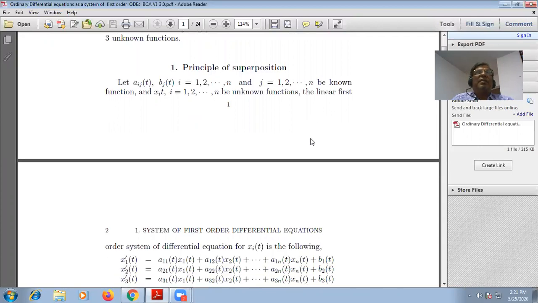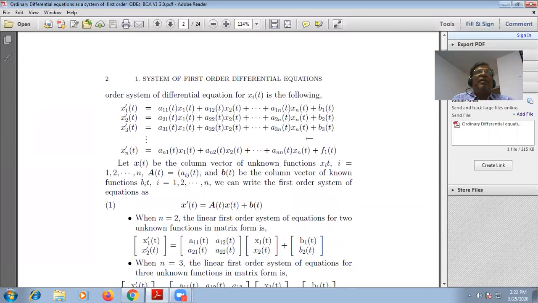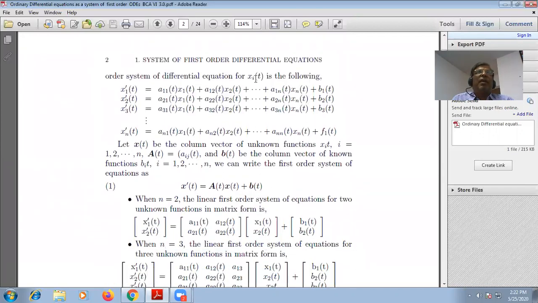The linear first order differential equation for x_i(t) is as follows. First order differential equation means if you write dy/dx, then you write y1 or y dash. So this is first order.